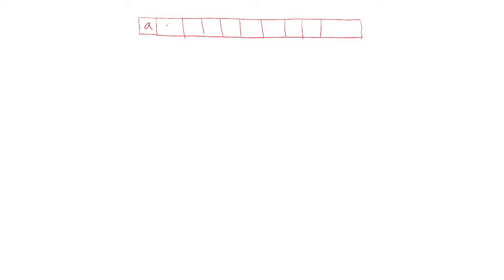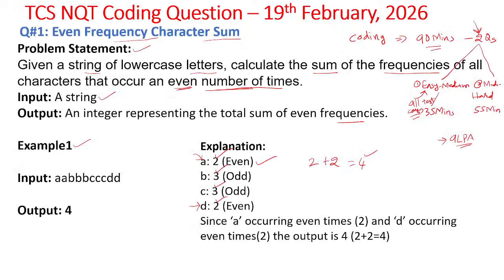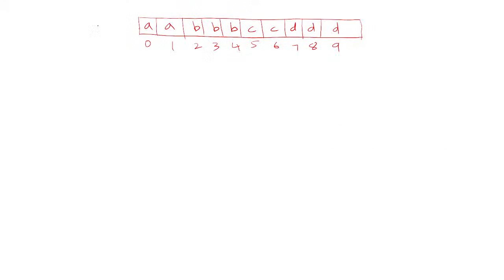So it is A, A, then B, B, B, C, C, then D, D, D. The index will be 0, 1, 2, 3, like this. So there are a total of 10 characters. Okay, so this is the given string here, the input string. Let's assume it is called S or something. So how can we arrive at the solution?